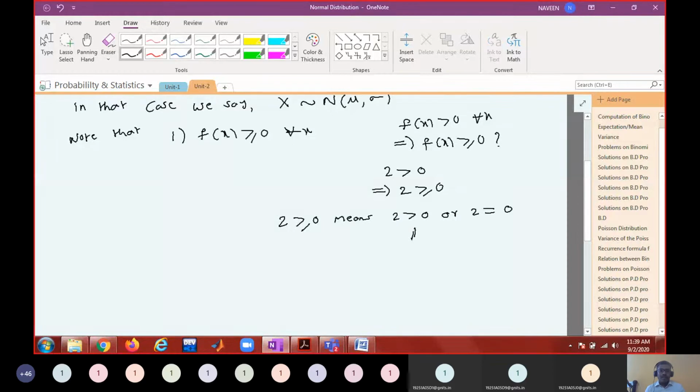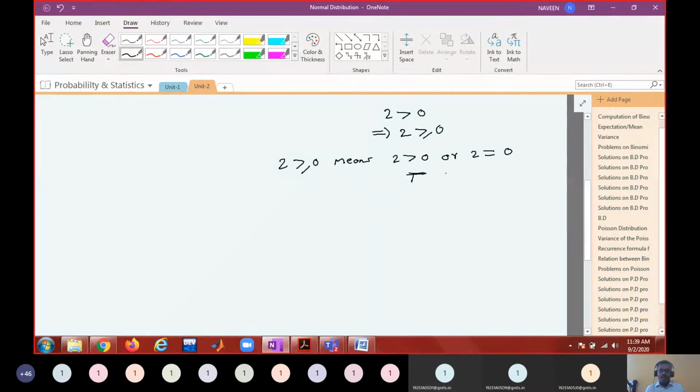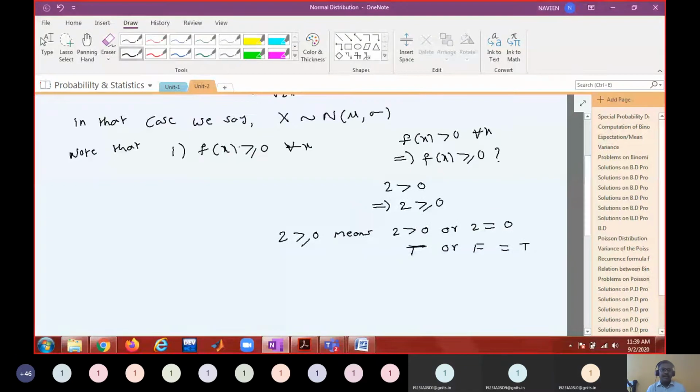Or 2 equal to 0? False. What does true or false give? True. So whenever 2 is greater than 0, I can always say that 2 is greater than or equal to 0. Do you agree or not? So it is in that sense.